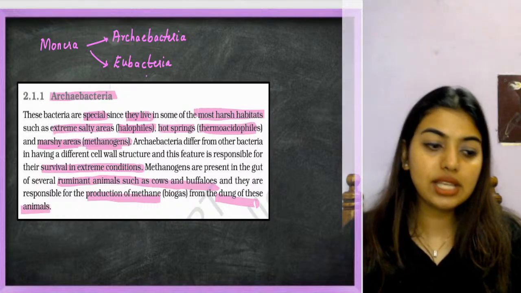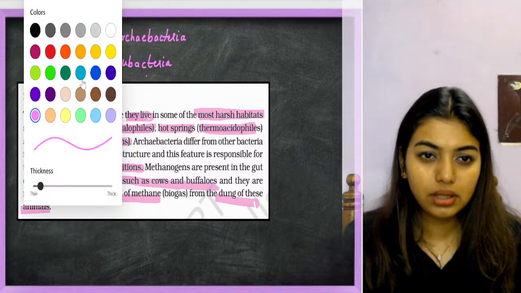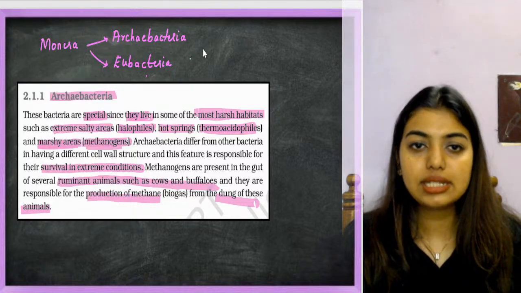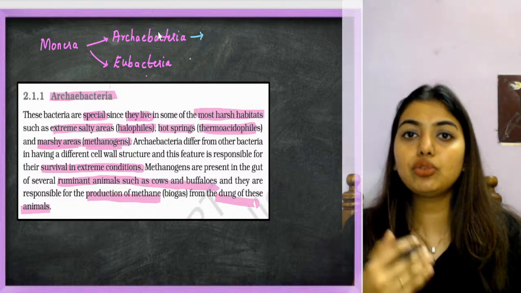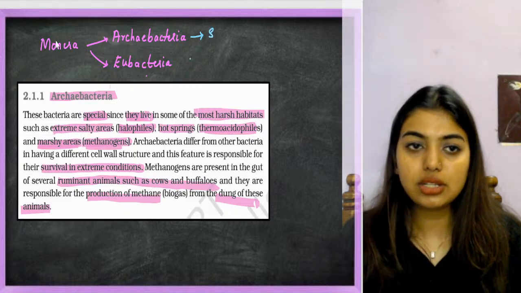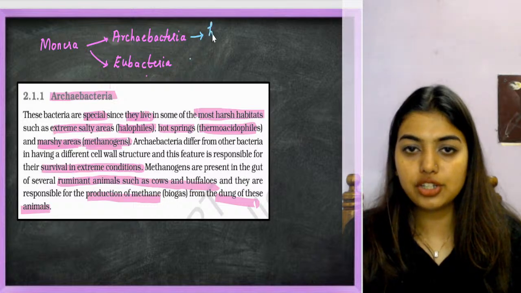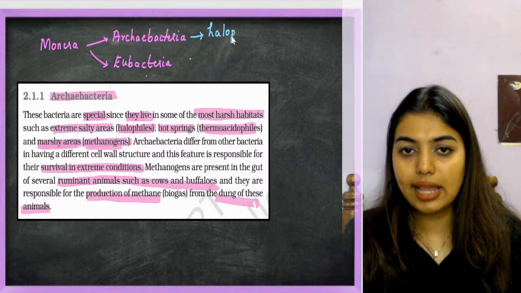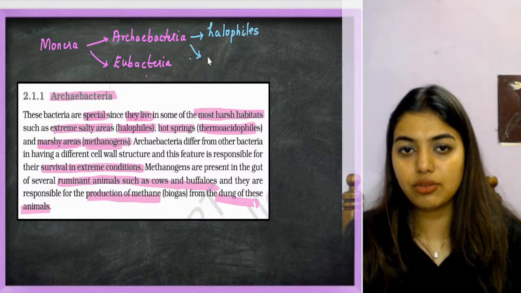So what are they trying to say? I'll write it for you. Archaebacteria, the main thing is they are able to withstand any extreme conditions, like extreme salty conditions, like halophiles.